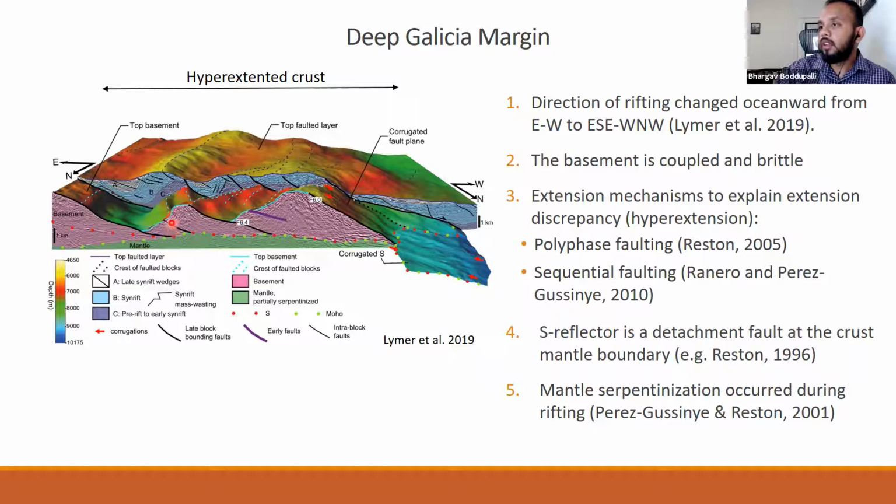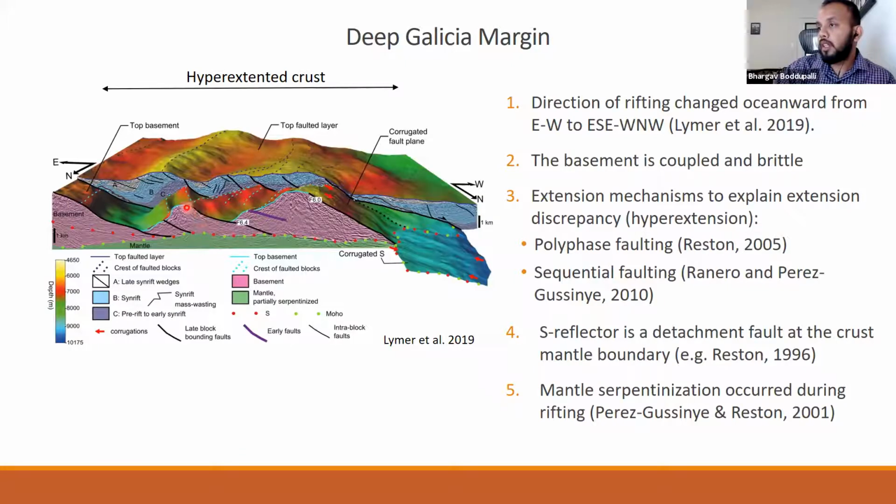The crystalline crust is brittle and coupled, and there are faults cutting through the crust and reaching the detachment fault, which is called the S reflector in Galicia. And this reflector separates the crust from the serpentinized mantle.